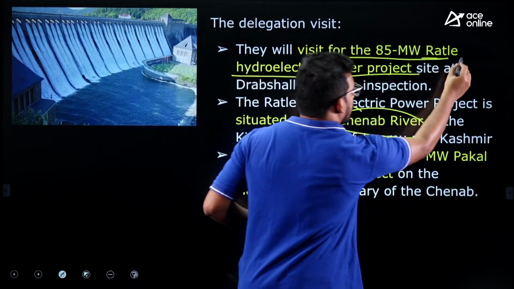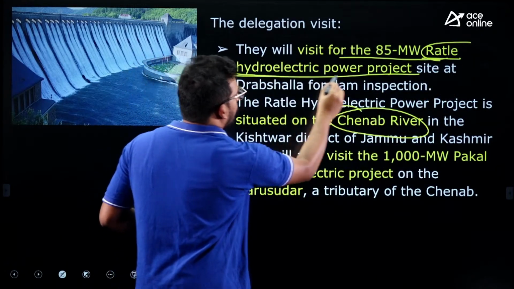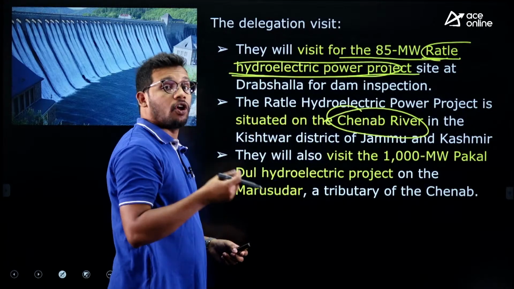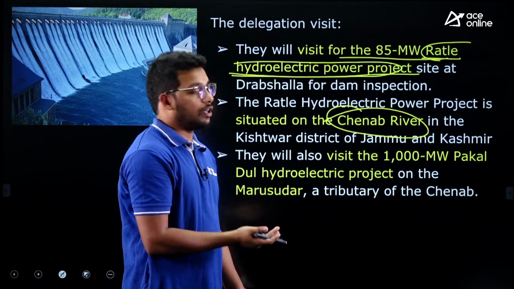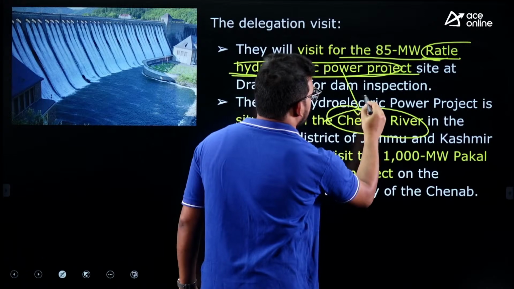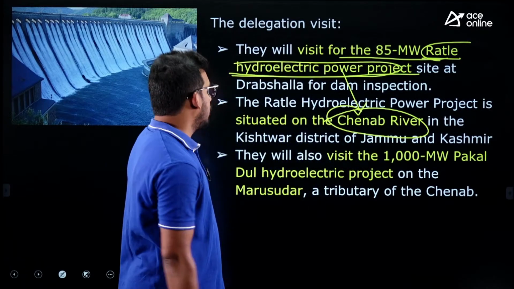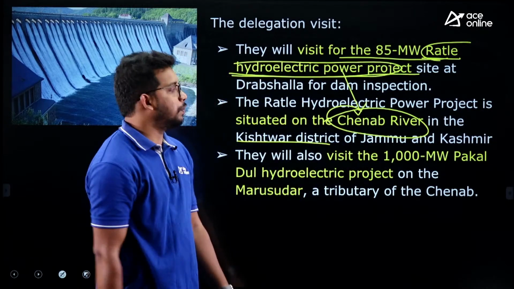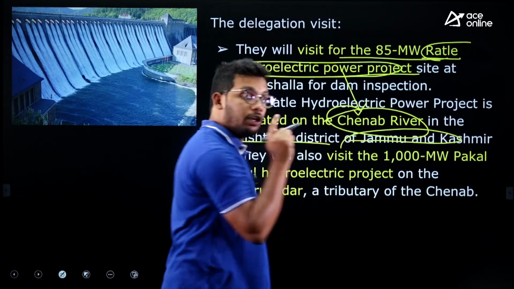So they may ask you in the exam, Rattle hydroelectric power project is located on which river. This is located on the Chenab river in Kishtwar district of Jammu and Kashmir. So these are all facts that you need to remember.